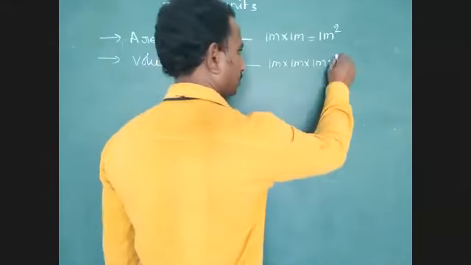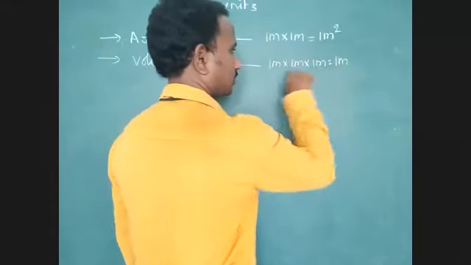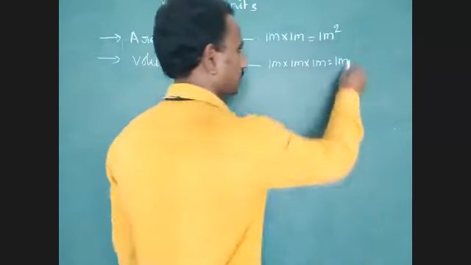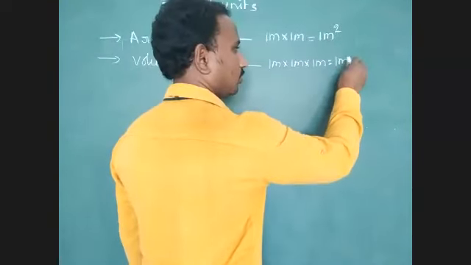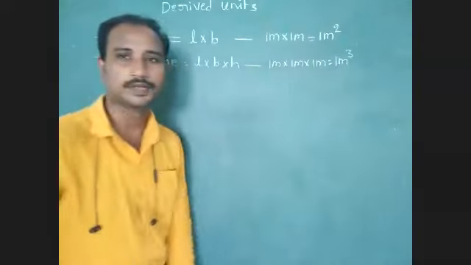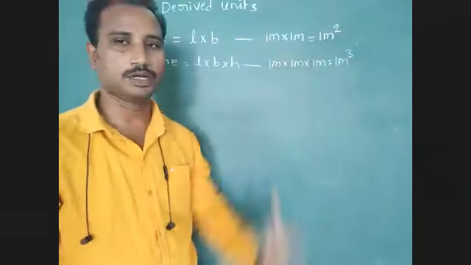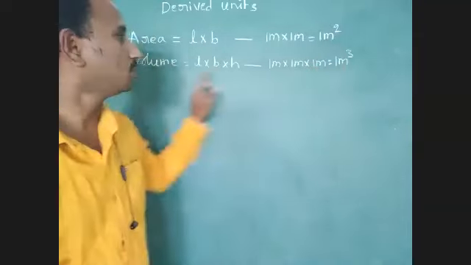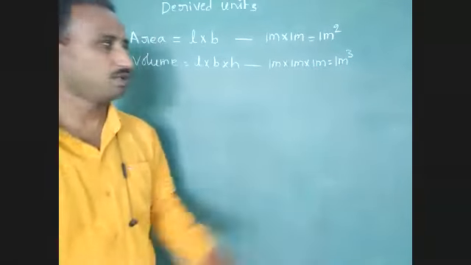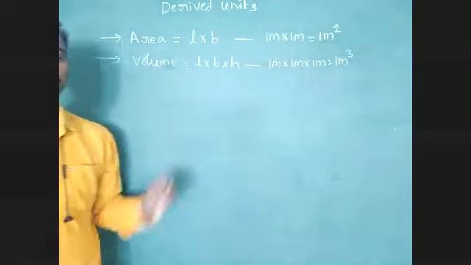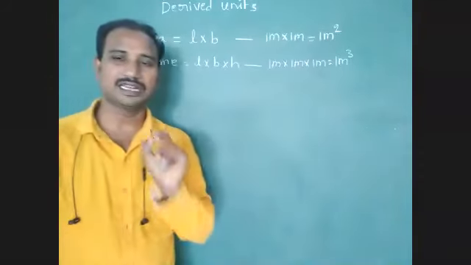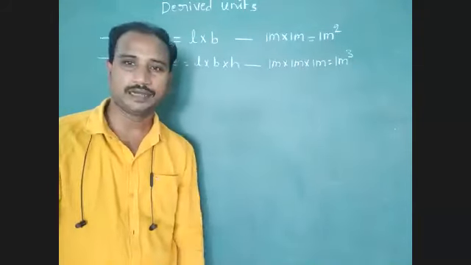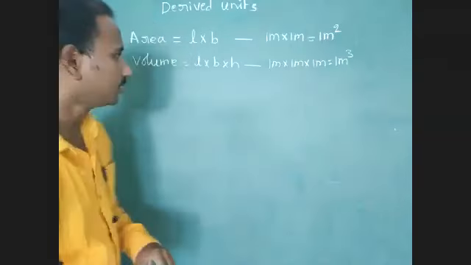Then we write the multiplication of these 3 fundamental units: 1 into m power 3, meter cube. Meter cube is the derived unit of volume. Volume is one derived physical quantity. Understood, students?